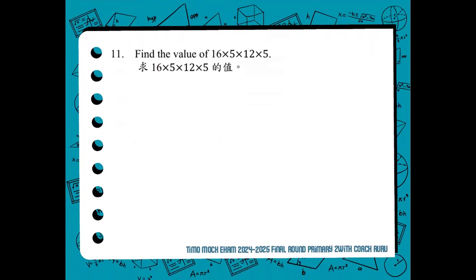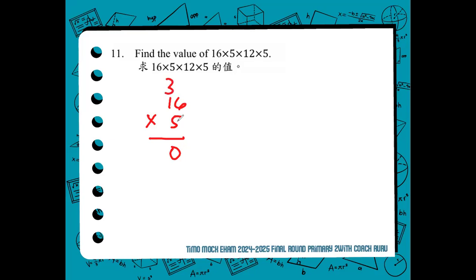Now we're in number 11. We find the value of the expression 16 times 12 and 12 times 5. Again, you can just directly do 5 times 16: 5 times 6, 30, 5 times 1, 5 plus 3, 80.